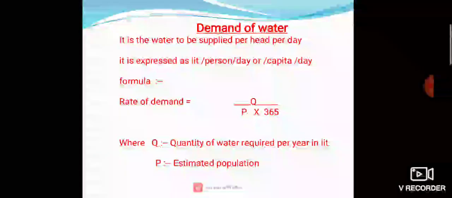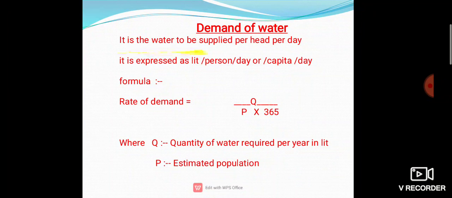So what does the demand of water mean? It is the water to be supplied per head per day. It is expressed as liter per person per day, or per capita per day. So the rate of demand is Q upon P multiplied by 365. Q means the quantity of water required per year in liters, and P is the estimated population. It's a simple formula. You have to remember this formula for determining the rate of demand.